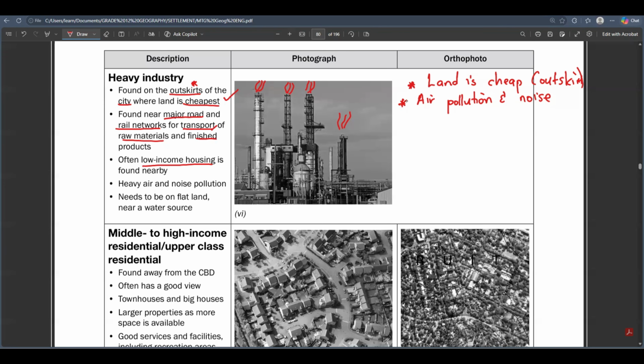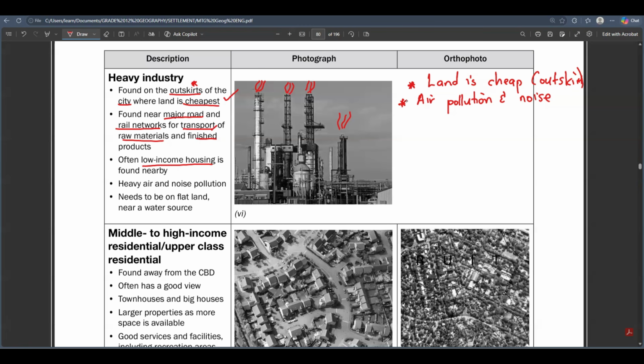A high income residential area, that's your suburbs. That's where the people that we usually call rich stay. It's an upper class residential area. We also have a low income residential area. This is where most of the people that do not have so much money stay.